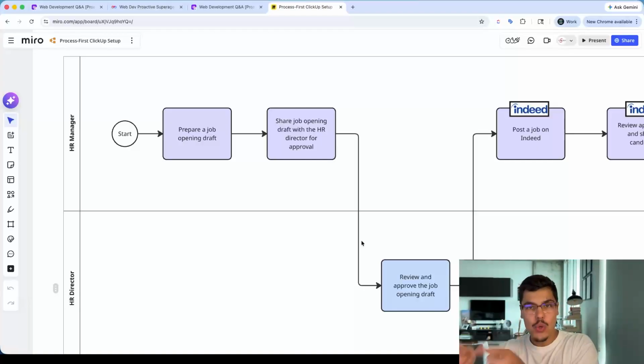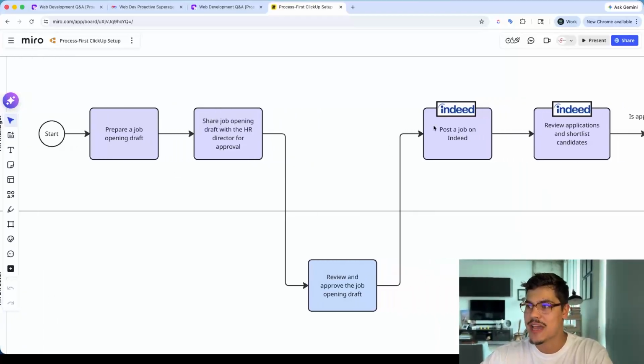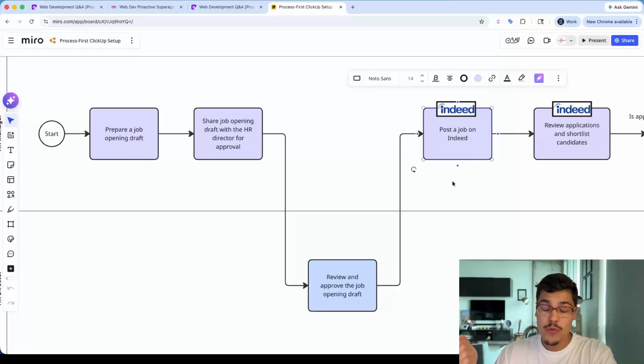You can literally look at this diagram and decide what questions people are probably going to have by going through this process. For example, if I have a step here that says post a job on Indeed, someone will probably ask me sooner or later, how do I do this on Indeed, or where do I find my credentials? So instead of being reactive and building a system where, when someone asks a question, you have to reply to it, or only ClickUp has that context, you can be proactive and build that documentation around the process before someone has the question.